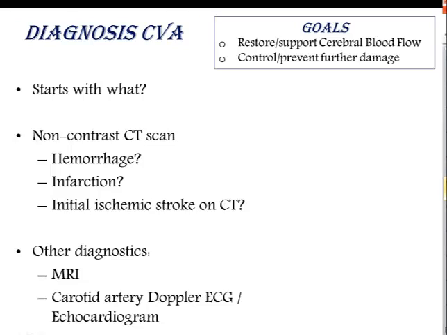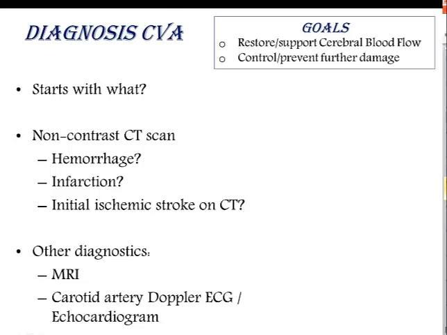A non-contrast CT scan identifies hemorrhage immediately. It identifies infarction in how many hours post-stroke? 6 to 8. What will an ischemic stroke initially look like on CT scan? Normal. Other diagnostics include an MRI. However, a CT is done first.